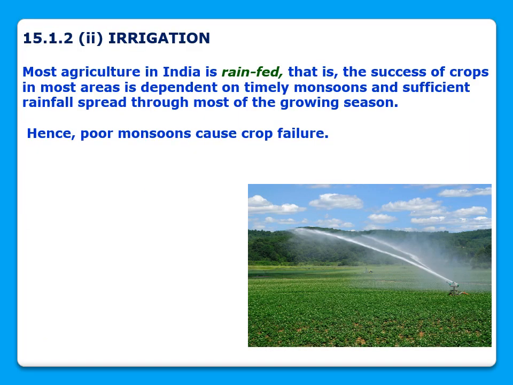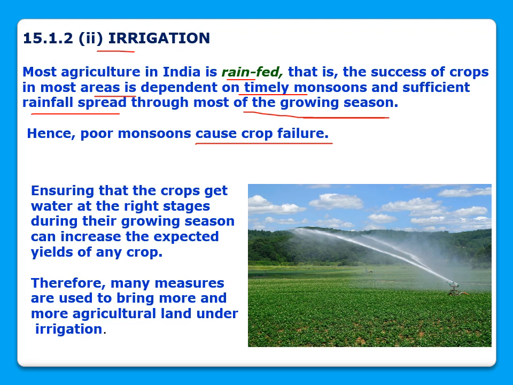The next topic is irrigation. Most agriculture in India is rain-fed, right? Most of the agriculture is dependent on rain. That is, the success of the crop in most areas is dependent on timely monsoons and sufficient rainfall spread through most of the growing season. Hence, a poor monsoon causes crop failure. If the monsoon is good, the crop will be good. If the monsoon is poor, the crop will fail and the farmer will not get the benefit.